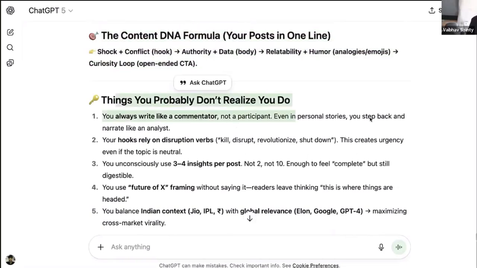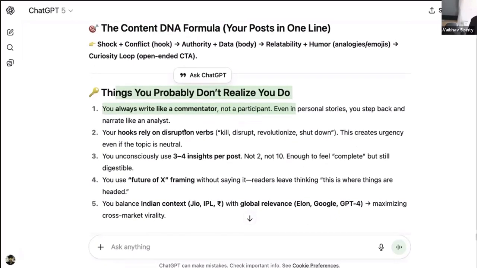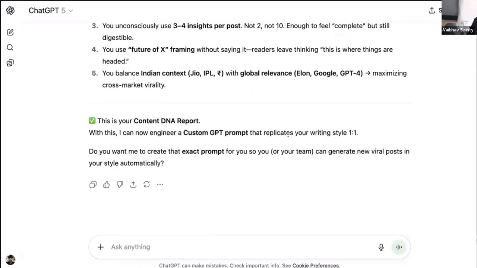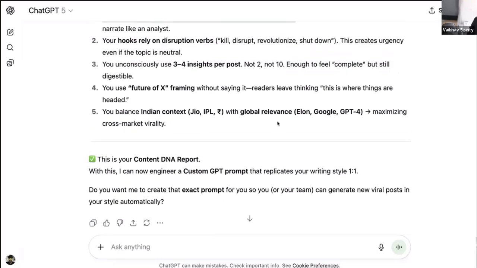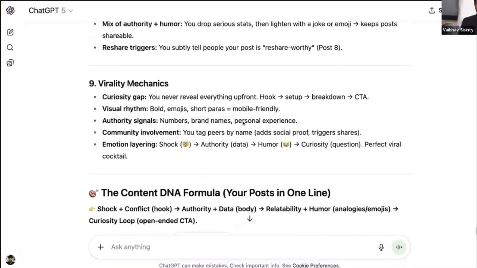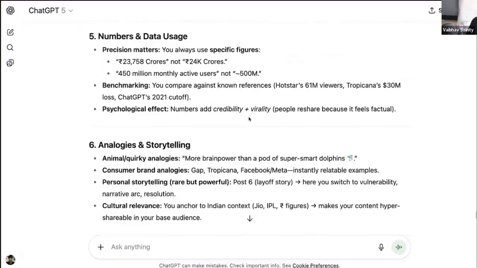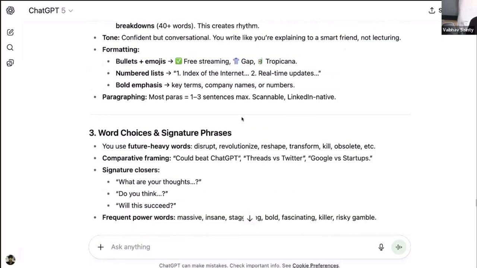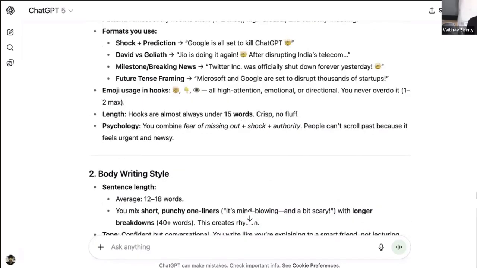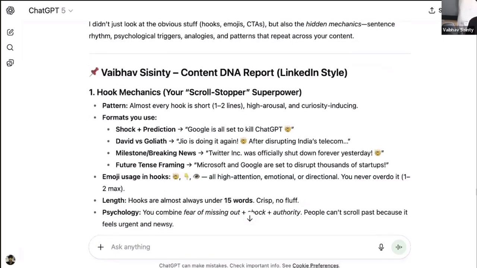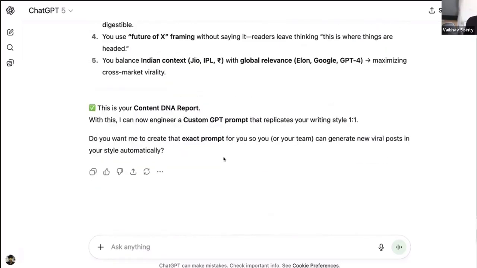Even in personal stories, you step back and narrate like an analyst. How crazy is that? It has given me a super extensive report of how I write my LinkedIn content. Now, before I move on and use this report, which is pretty good already, I want to show you a nice little hack. You see, I'm never happy with what AI does by default. I want it to work hard for me.